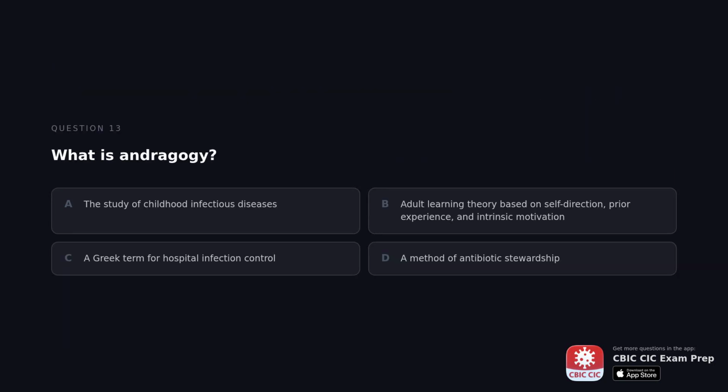What is andragogy? A. The study of childhood infectious diseases. B. Adult learning theory based on self-direction, prior experience, and intrinsic motivation. C. A Greek term for hospital infection control. D. A method of antibiotic stewardship.